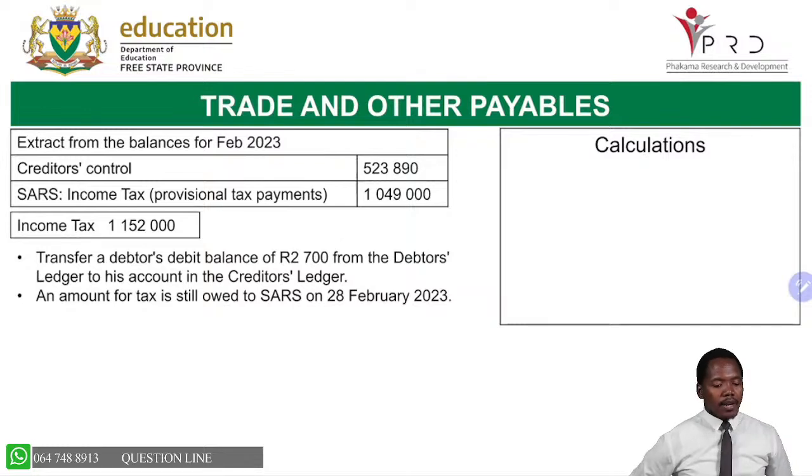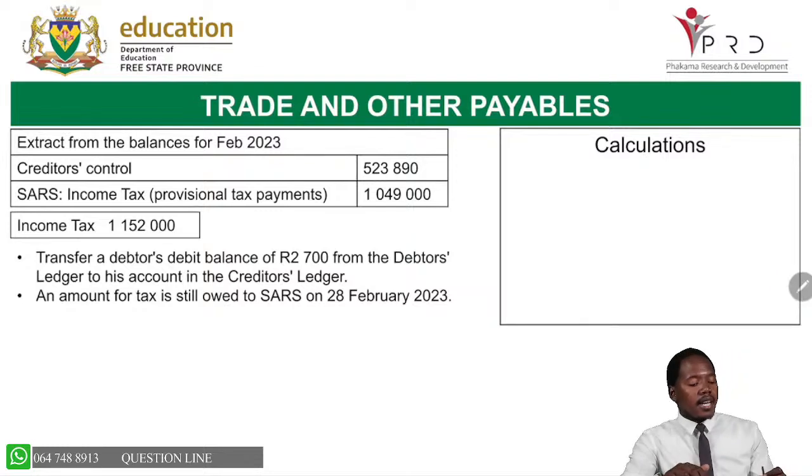Now, let's see what this one says. We are given the creditors control amount, 523,890. SARS provisional payments, 1,049,000. Income tax, 1,150,000. And then transfer the balance of 2,700. We've already done that. And then this one says an amount of tax is still owed.